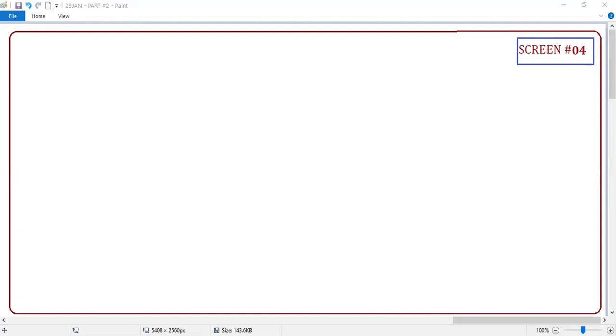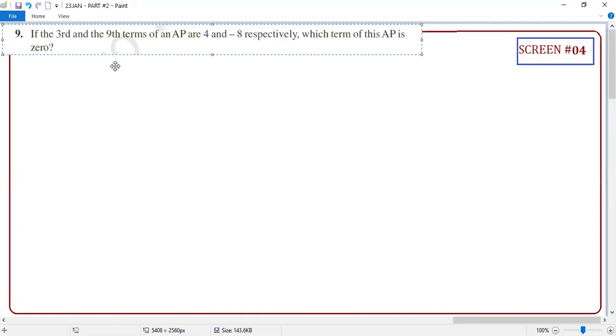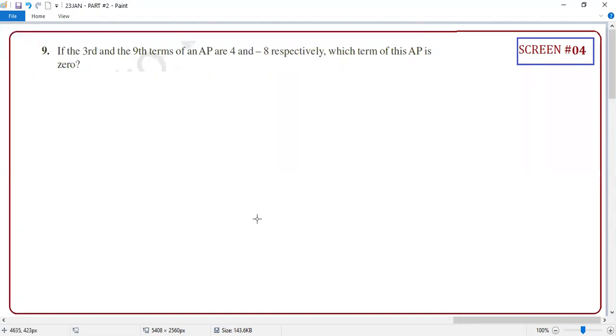Question number 9. I don't know what that is. Let me read this question. If it is easy, then we'll move on. If the third and ninth term of an AP are 4 and minus 8 respectively, which term of this AP is 0? Okay, guys, which term of this AP is 0?